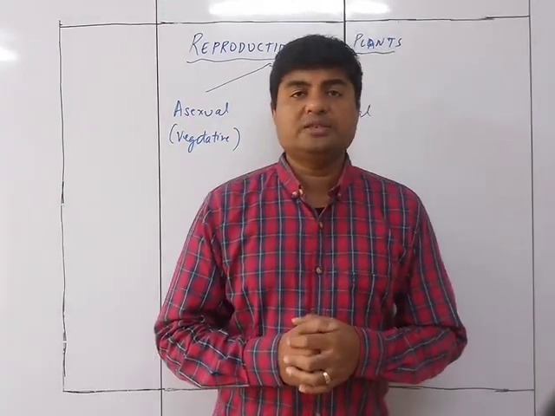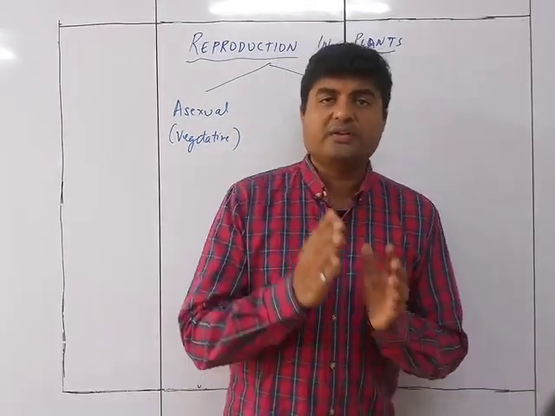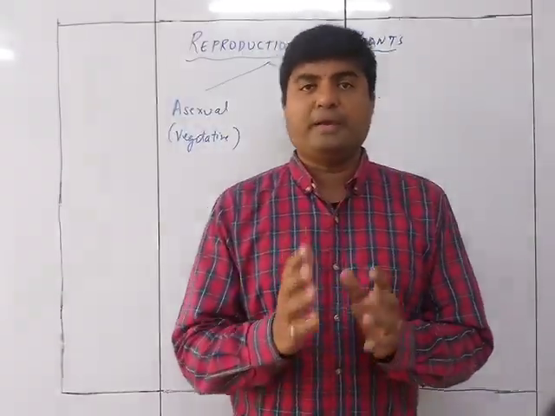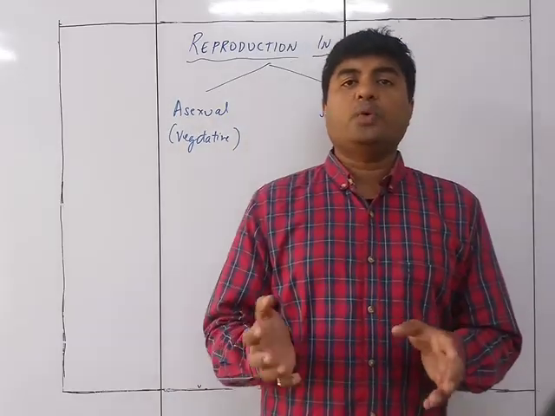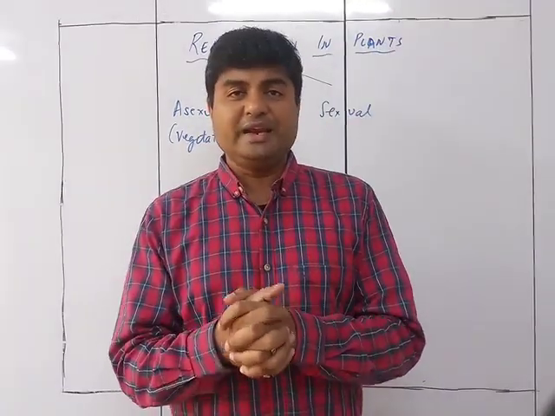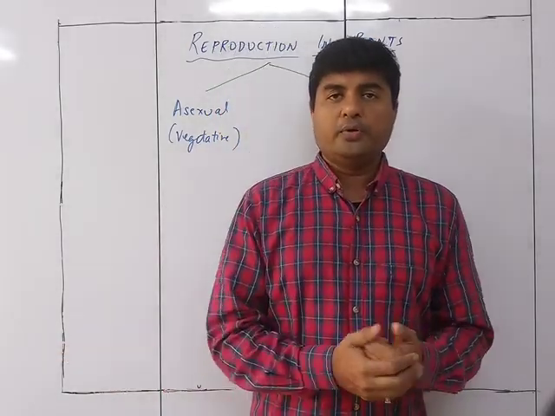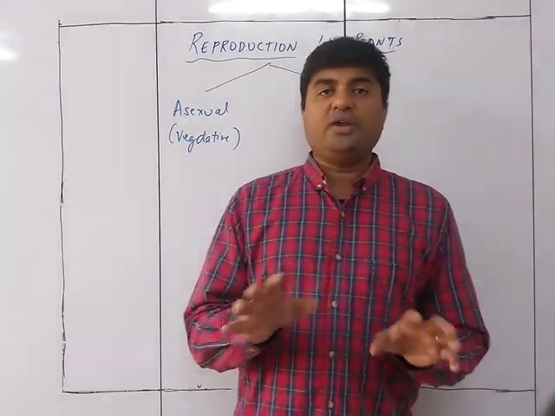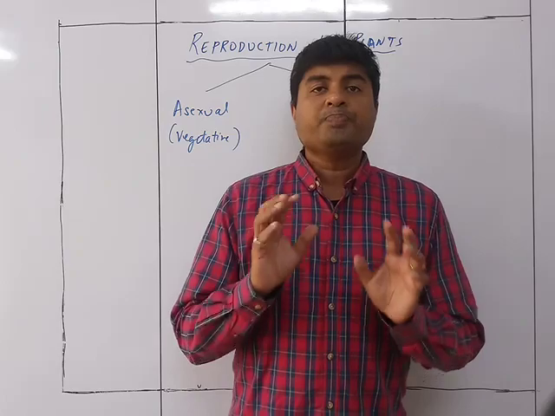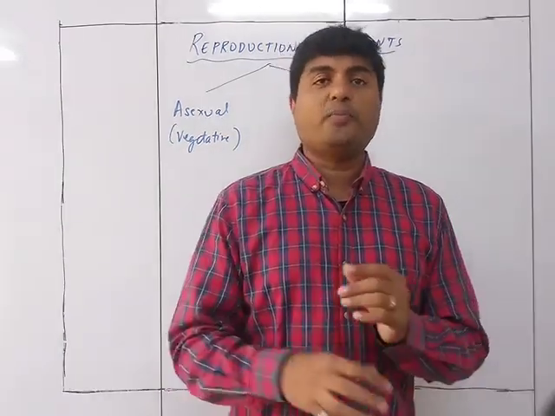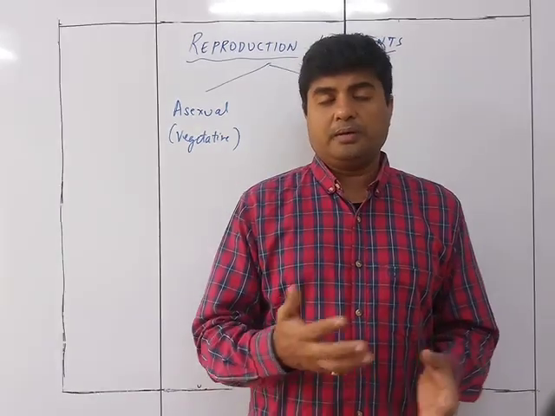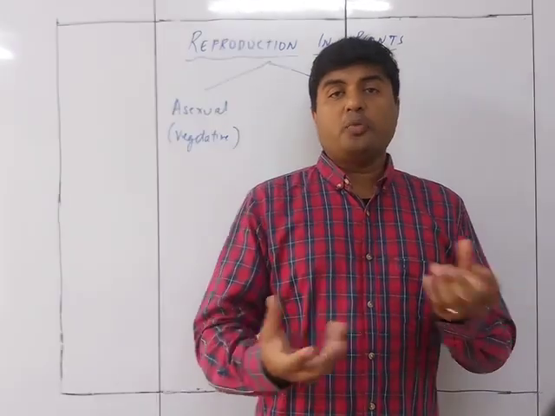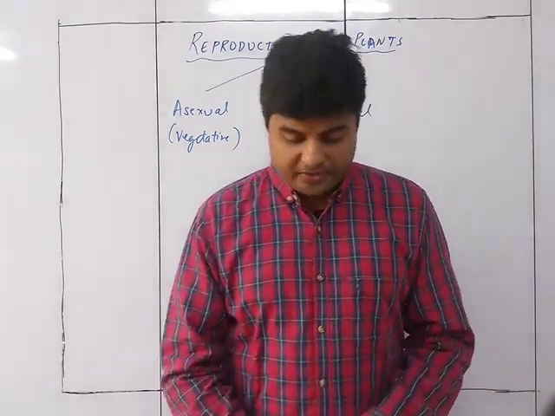So this is how you understand what is sexual and asexual reproduction. In sexual reproduction, there are the male and the female reproductive parts which fertilize and give rise to a seed. The seed further produces the plant. Whereas in the asexual method, there are no male and female organs. It is just that a modified leaf, shoot, stem or root forms a new plant. There could also be, in smaller organisms, binary fission and fragmentation.